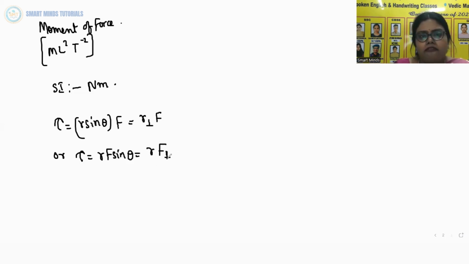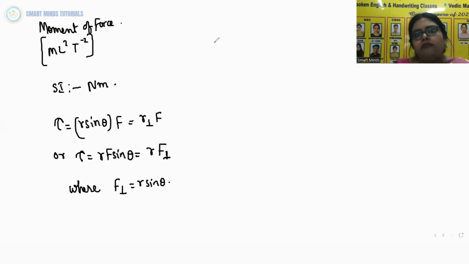Here r sin theta is the perpendicular distance of the line of action of F from the origin, and F perpendicular is the component of F in the direction perpendicular to r.